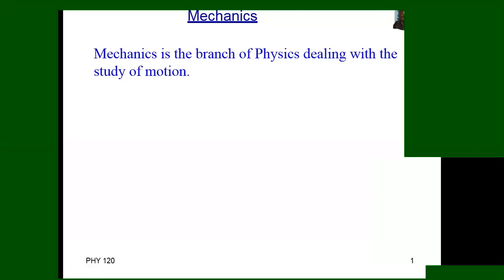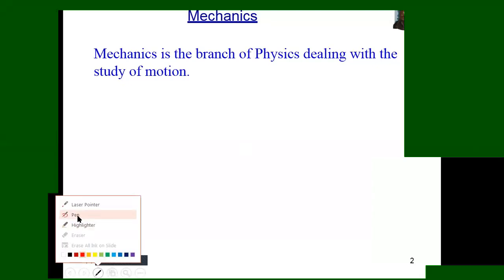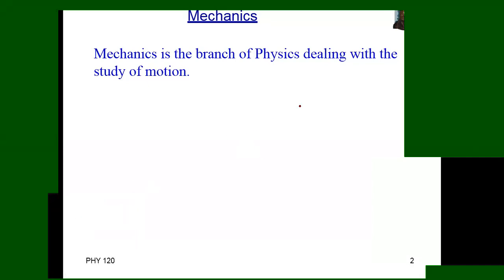Okay, today we have mechanics. This is our first lecture. The previous one was only an introduction to physics. So today we'll start our course outline about mechanics. So what is mechanics?